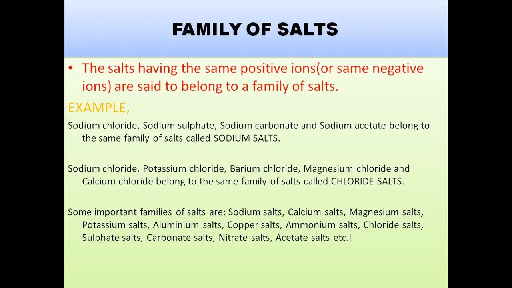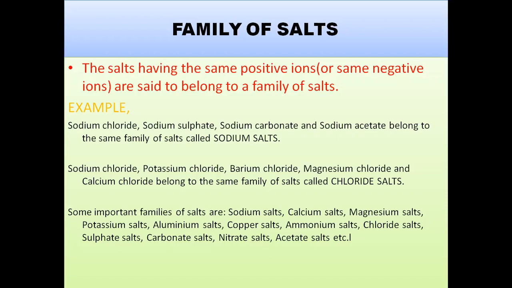Sodium chloride, potassium chloride, barium chloride, magnesium chloride, and calcium chloride belong to the same family of salts called chloride salts. In the first example, because of the same positive ion, that is sodium ion, the salts are sodium salts. In second example, the salts have same negative ion, that is chloride ion, therefore the salts are chloride salts.